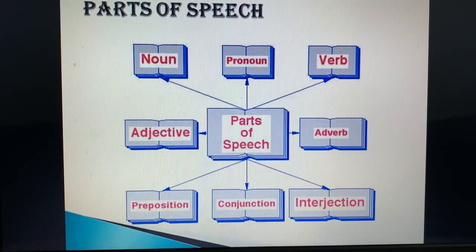So, parts of speech. You all have body organs. There are 5 organs in your body. They all function, and it is necessary to function them together. Fine, they all function, and on the basis of that only your body works.